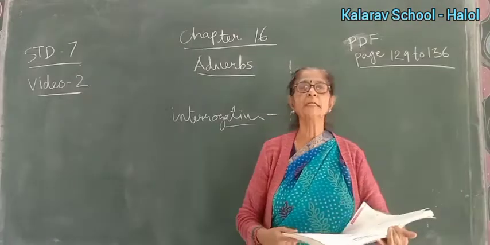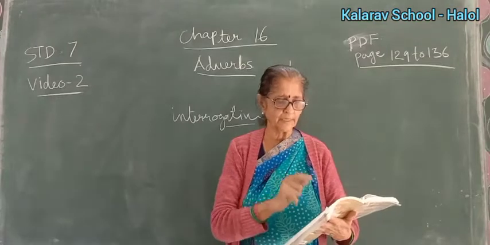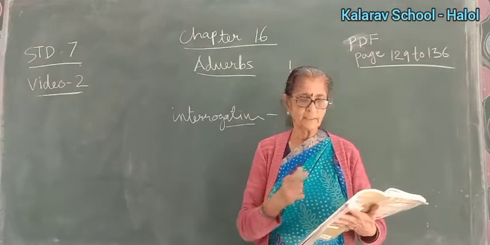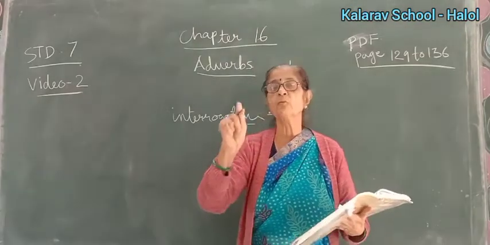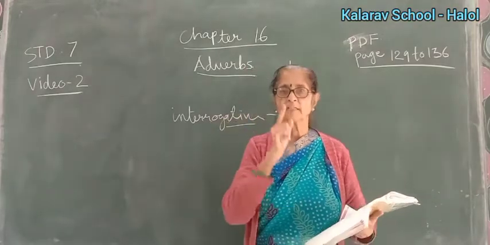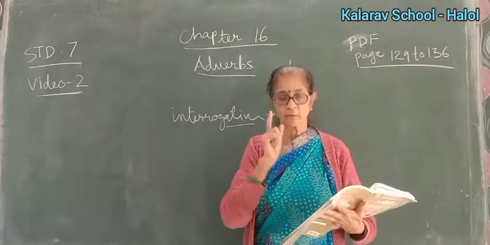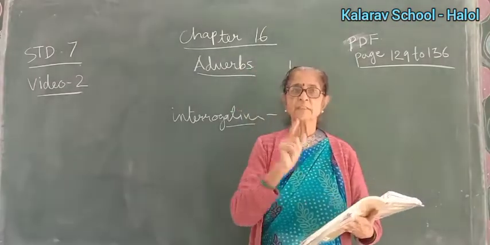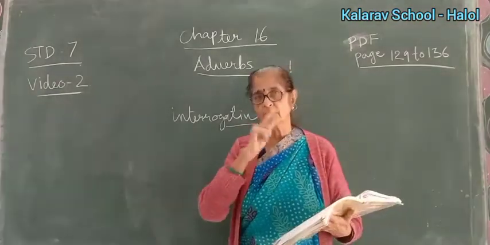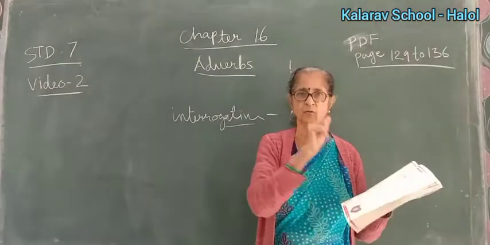Now page 133. You see direct words and examples. Adjective: there is one direct train to Cochin. This is an adjective, direct train, telling you more about the train. A word that tells you more about a noun is an adjective. Okay, the train goes direct to Cochin. Now this is an adverb because it is telling you about goes. Goes is a verb. A word that tells you more about the verb is an adverb. Okay, same way all these are given here. This also you have to learn.